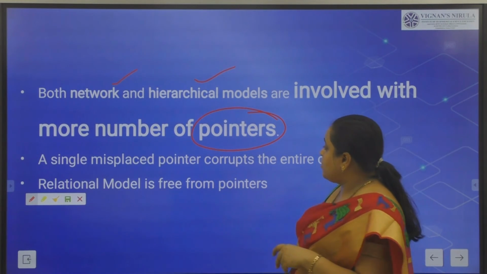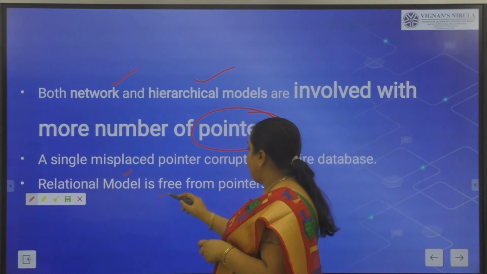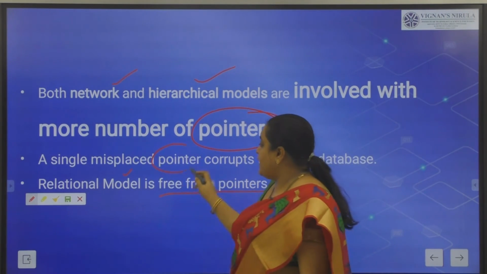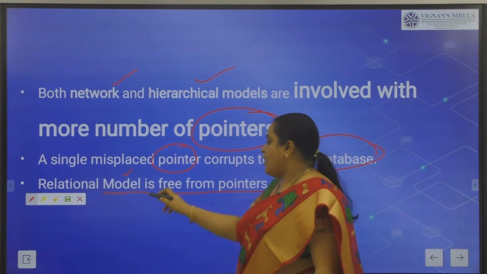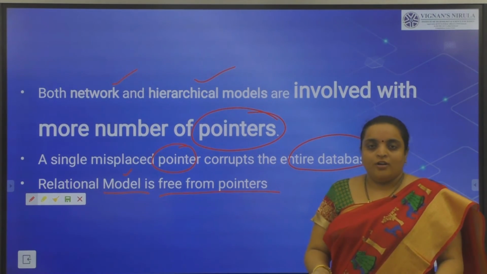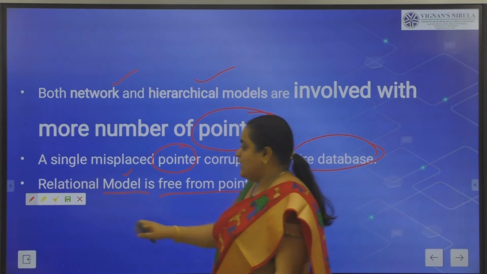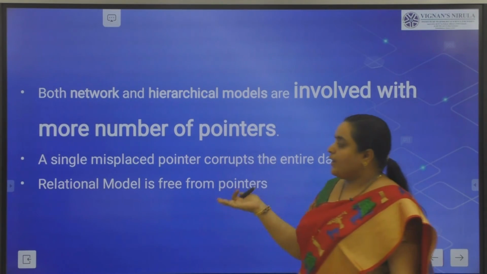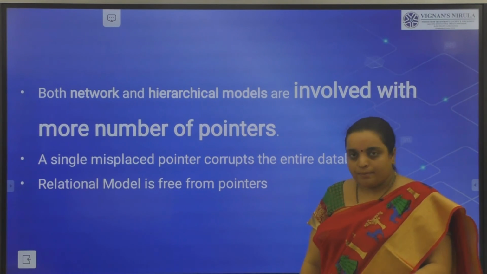While talking about the relational model, it is free from pointers. If we misplace a pointer, the entire data is corrupted. Whereas using the relational model, there is no pointer at all. So we didn't get any problem. Clear? So which model is better? Network model or hierarchical model or relational model? Obviously, the relational model is the better option.